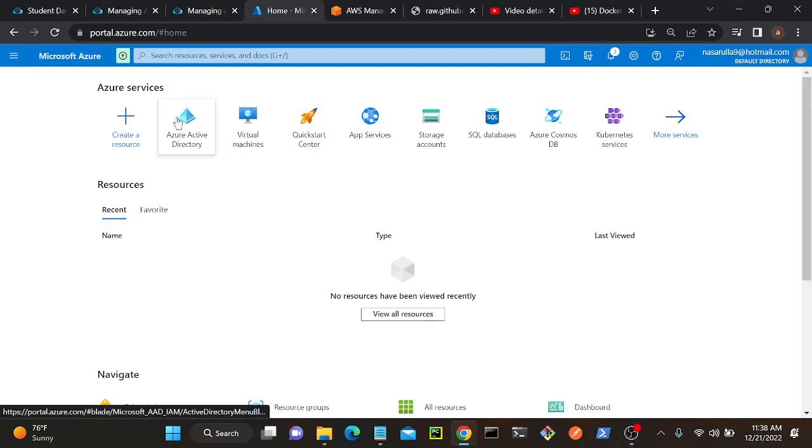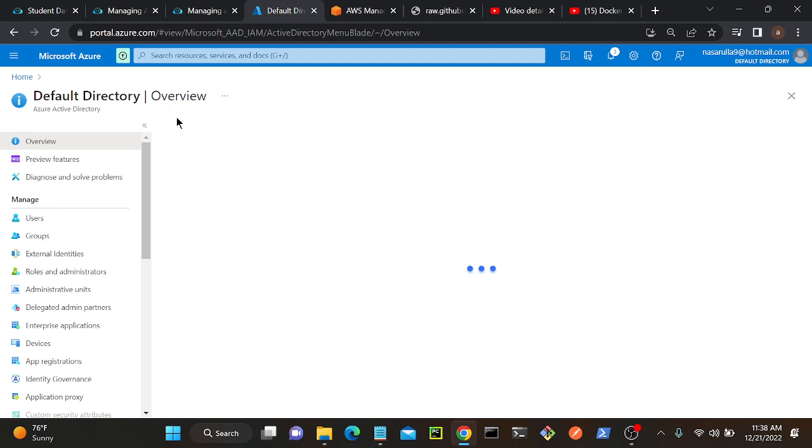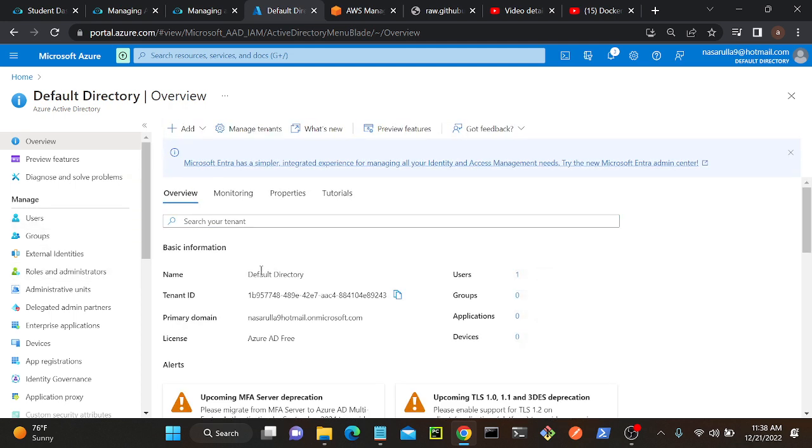I'll go to Active Directory, Microsoft Azure Active Directory. Okay. So here you can see that I'm able to access the directory name, default directory, and my license, Azure Active Directory free tier license, right? So I can take P1 or P2 premium, or Office 365 I can take. Okay, so this is my free tier.